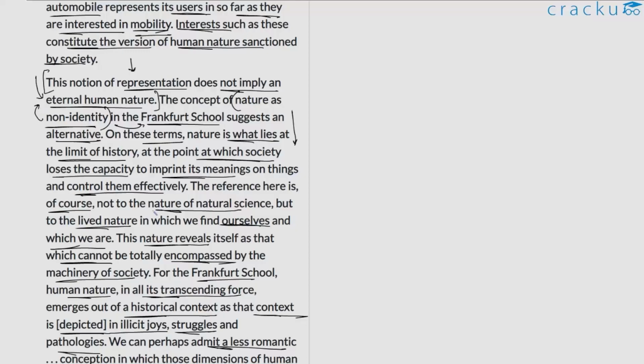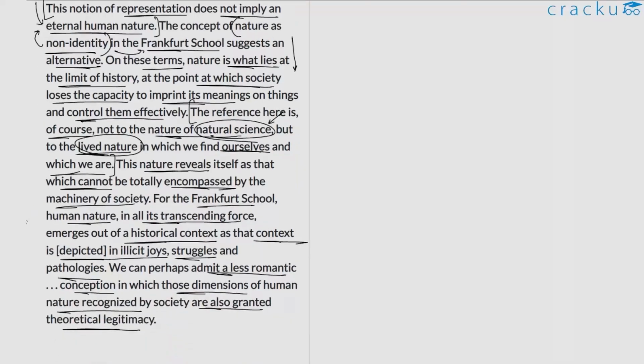What else is discussed here in this part? So the reference, of course, is not to natural science. So basically, the author is just trying to talk about this concept of lived nature. By lived nature, he might be referring to the way in which human nature is experienced and understood, rather than, let's say, how it is analyzed or studied as part of natural science. So that's one way to break down or interpret this sentence. Aside from that, the author says that, okay, nature reveals itself, which cannot be totally encompassed by machinery of society.